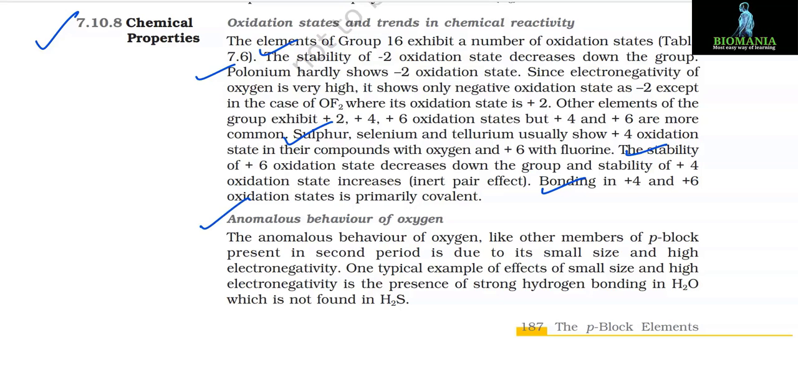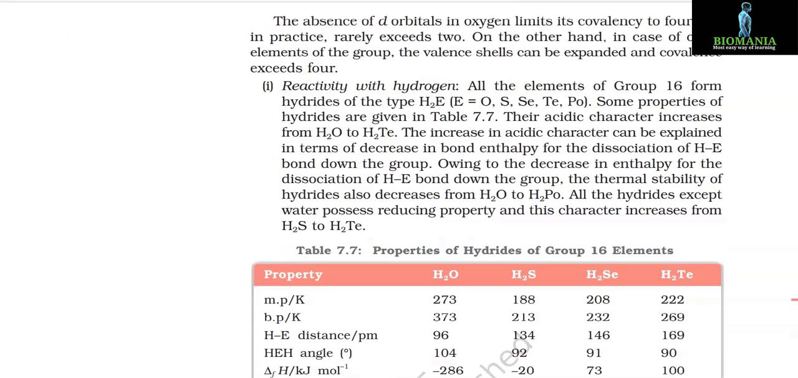Anomalous behavior of oxygen. The anomalous behavior of oxygen, like other members of p-block present in second period, is due to its small size and high electronegativity. One typical example of effects of small size and high electronegativity is the presence of strong hydrogen bonding in H2O, which is not found in H2S. The absence of d orbitals in oxygen limits its covalency to 4 and in practice rarely exceeds 2. On the other hand, in case of other elements of the group, the valence shells can be expanded and covalence exceeds 4. Number 1. Reactivity with hydrogen.